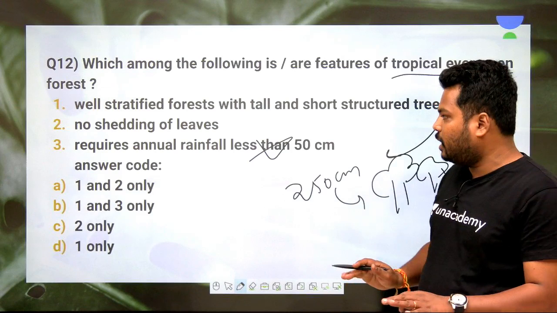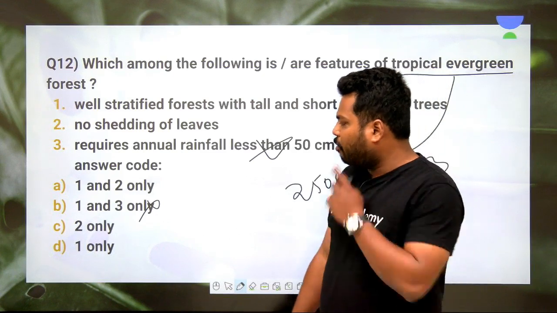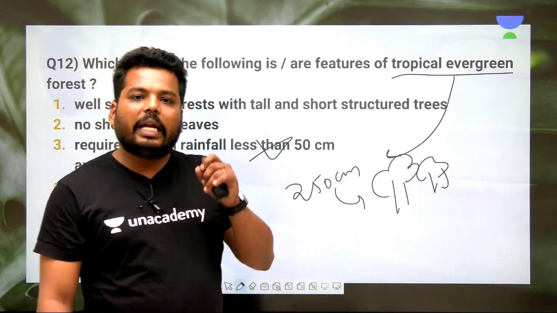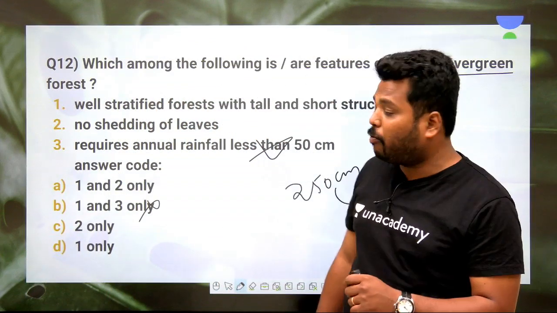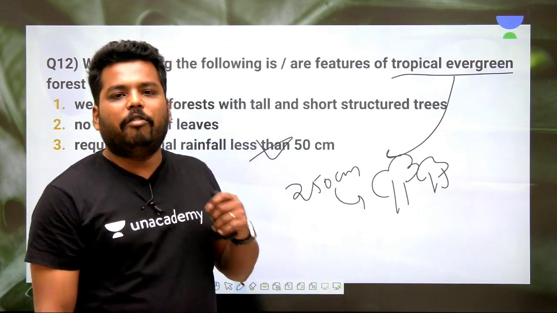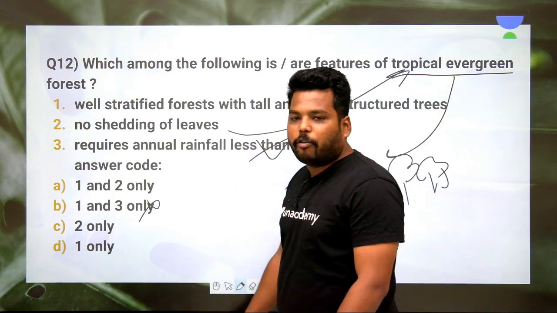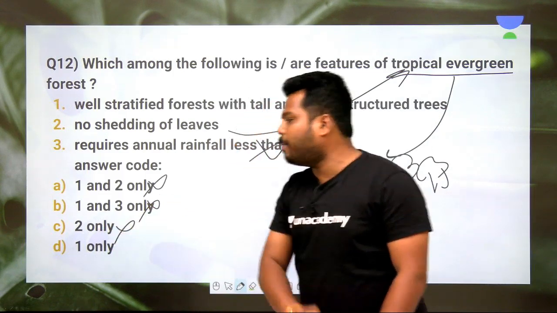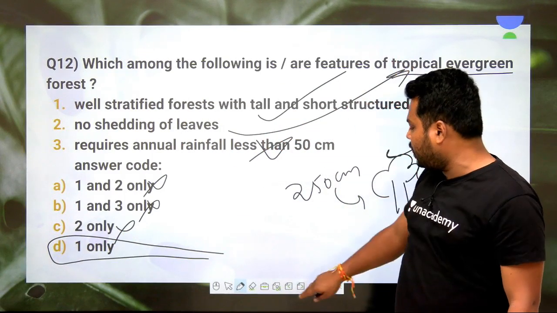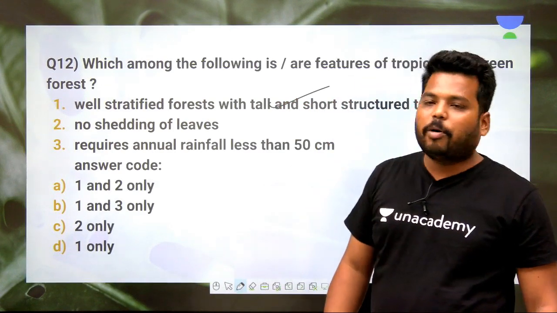This is not even present in a desert, so absolutely statement 3 becomes wrong and option B is eliminated. And no shedding of leaves, clear. There is no tree in this world which doesn't shed. In the rainforest, in the equatorial regions, there is shedding of leaves in different seasons. Different species shed their leaves in different seasons. Hence, shedding of leaves also happens in tropical evergreen forestry. So statement 2 is eliminated and the leftover option is D, that only 1 is absolutely right, clear. Option D, which considers only 1 right, is perfectly right.